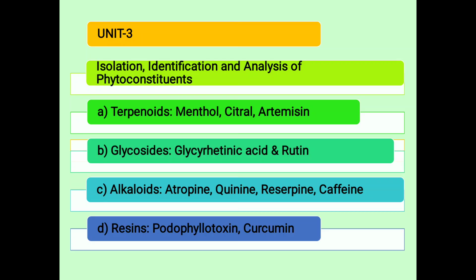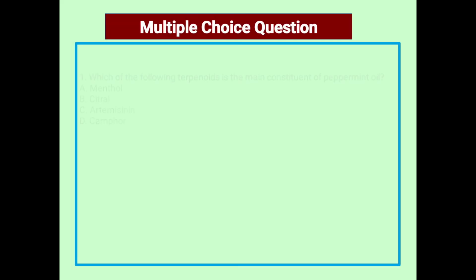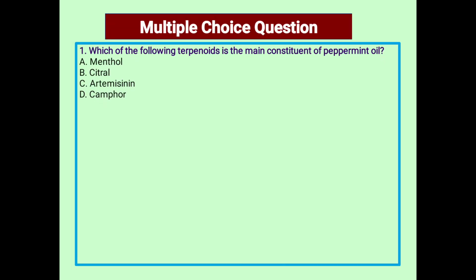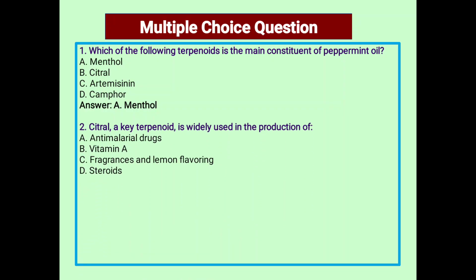Next, in the third unit we learn isolation, identification and analysis of phytoconstituents: terpenoids, menthol, citral, artemisinin, glycosides, alkaloids, resins. First, which of the following terpenoids is the main constituent of peppermint oil? A, menthol, B, citral, C, artemisinin, and D, camphor. So A is the correct answer, menthol.